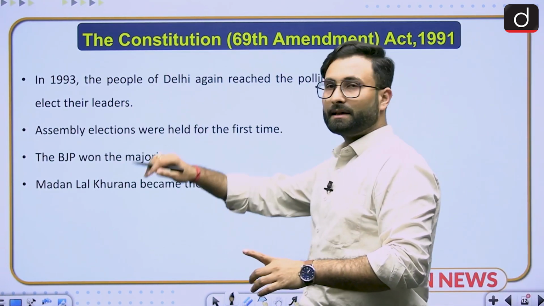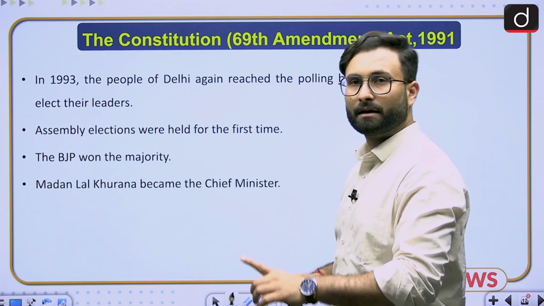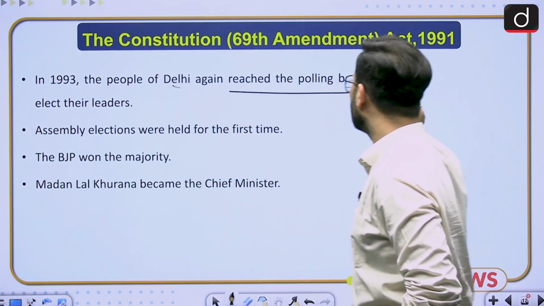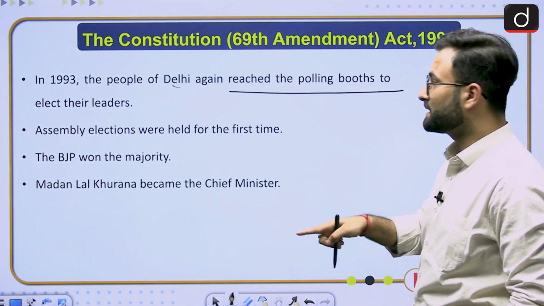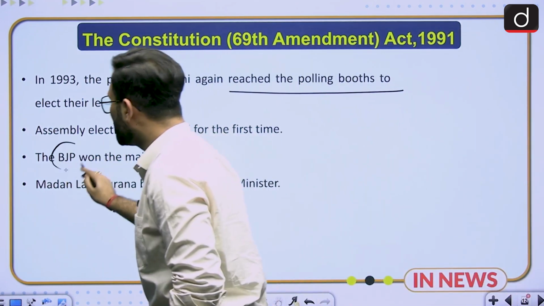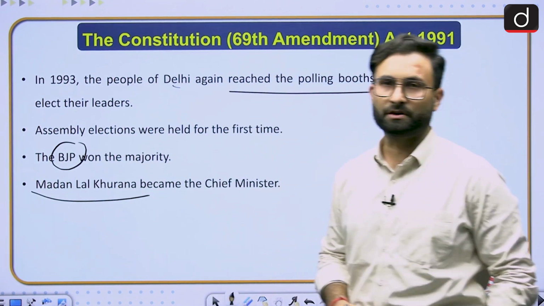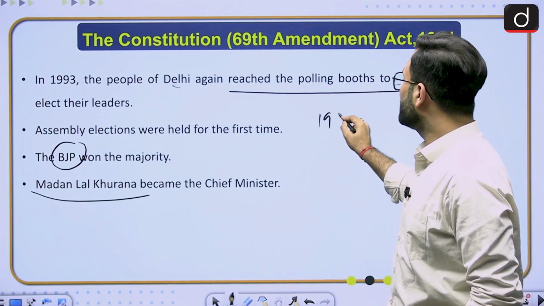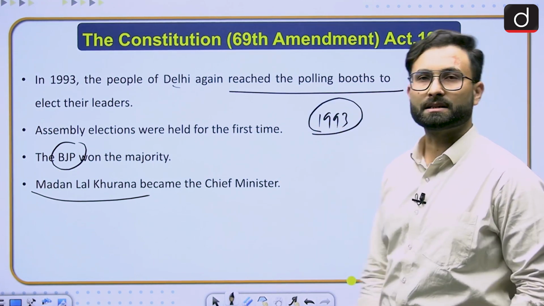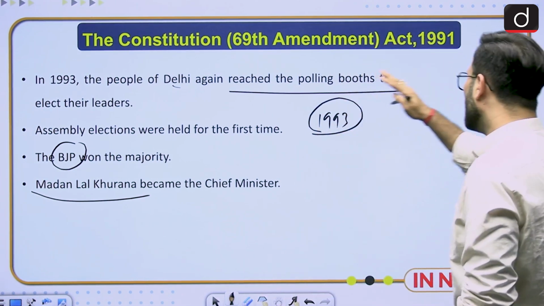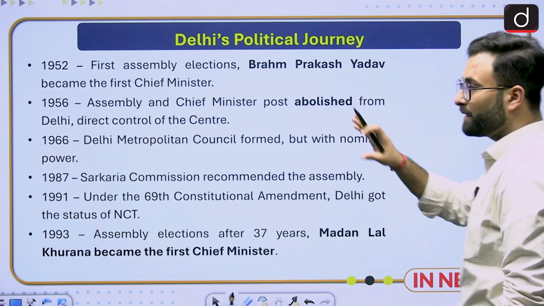Now in 1993, based on this particular act, the people of Delhi again reached the polling booth and went for the elections, and this time BJP won the majority. Madan Lal Khurana became the chief minister. So again in 1993 you see that there was a state assembly and a CM. Now we have discussed this, so here is a brief idea which you can see.